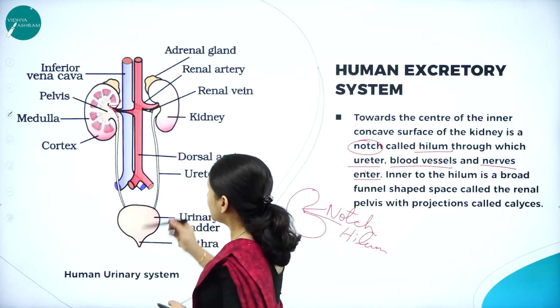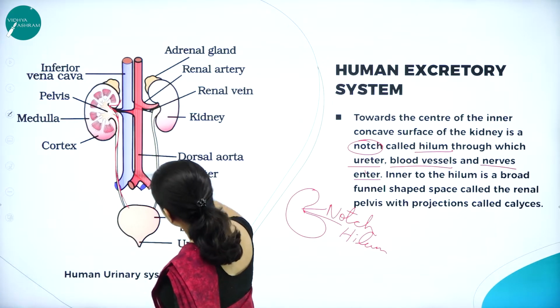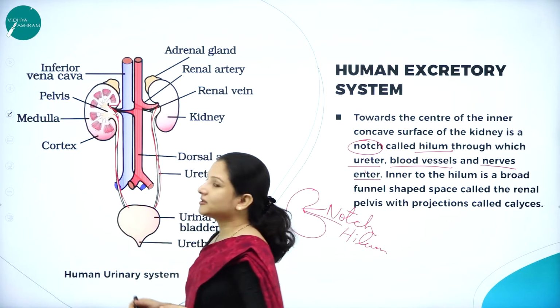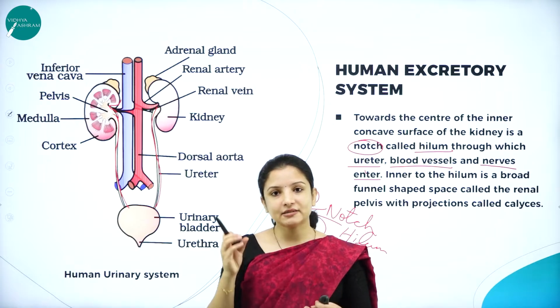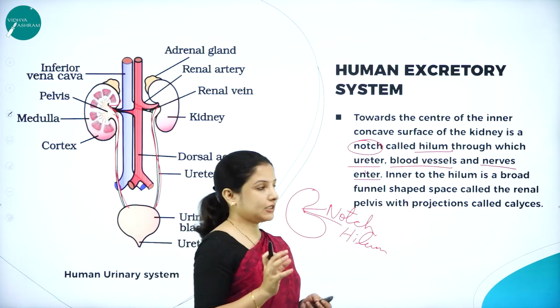As you can see here, it is through this notch that the ureter enters. Can you see the ureter entering through this notch? Then various blood vessels and nerves all enter through that particular notch, which is called the hilum.